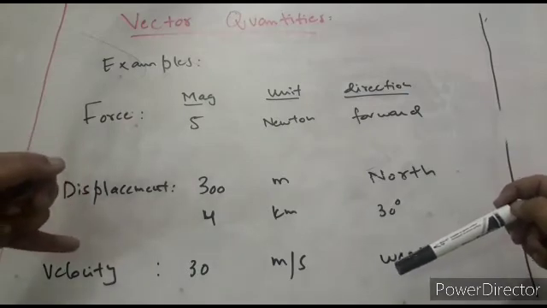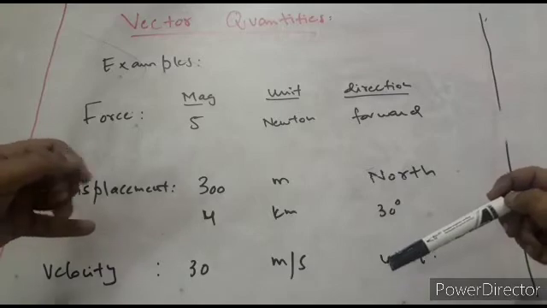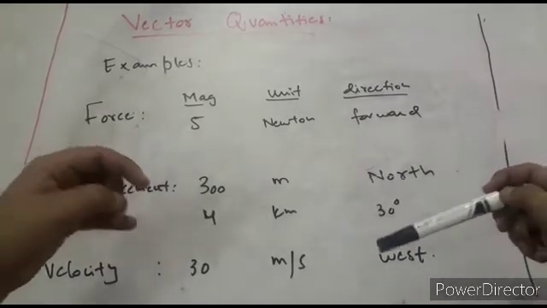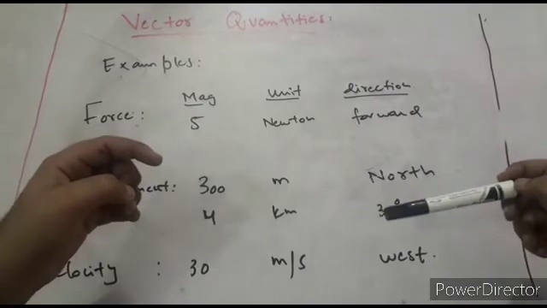The scalar quantity for this is speed. This is the difference between speed and velocity. Speed is a scalar quantity and velocity is a vector quantity.